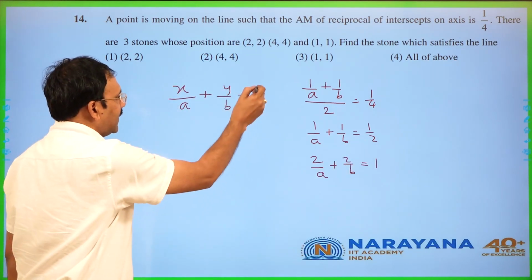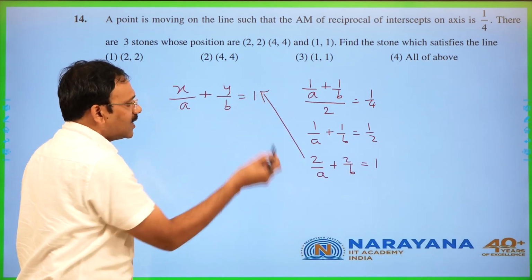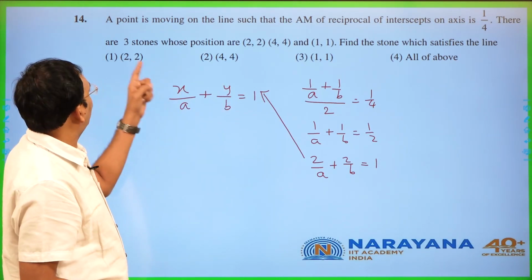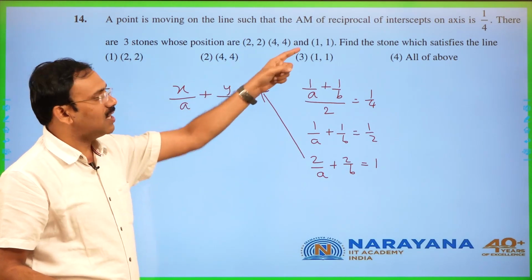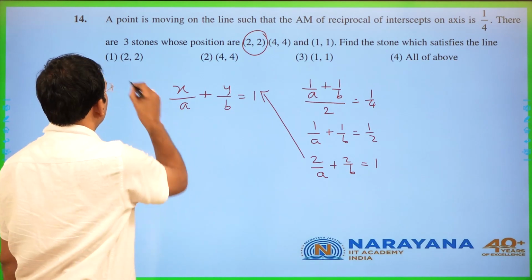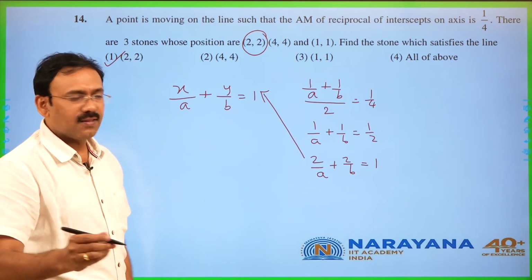And hence I can clearly say that this line always passes through the point 2, 2. That's what he is saying. If there are 3 stones at these 3 positions, the line passes through which stone? 2, 2 is the answer.